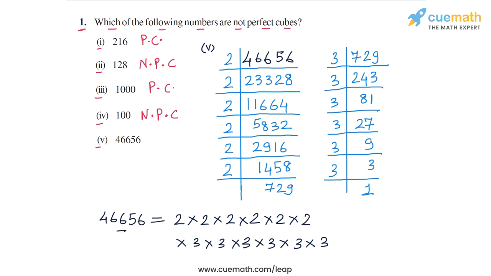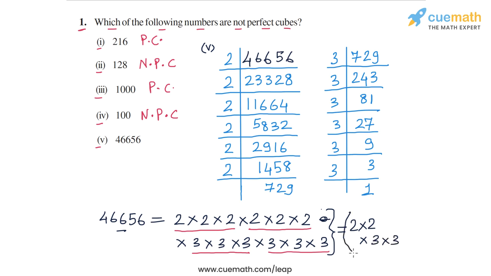And now if we group the prime factors into triplets, we get one triplet of 2, we get another triplet of 2, then we get one triplet of 3, and we get another triplet of 3. So the prime factors can be grouped perfectly into triplets, and we can basically write this whole product as 2 into 2 into 3 into 3 whole cube. So this is how we can write this prime factorized form. And clearly this number 46,656 therefore is a perfect cube. So we write PC in front of part 5.